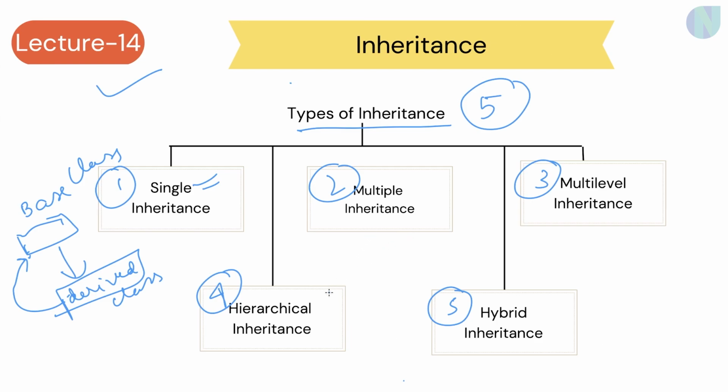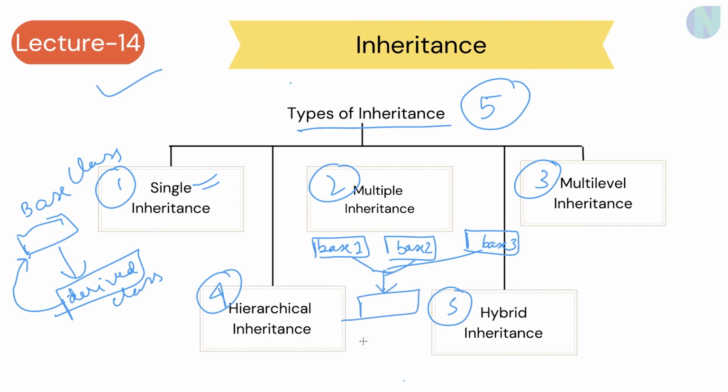So multiple inheritance. What happens in multiple inheritance? In multiple inheritance, there are many base classes. Consider there is base class 1, base class 2, base class 3. So basically there are many base classes and there is one class which is a derived class. Let me give you a quick example for the same.